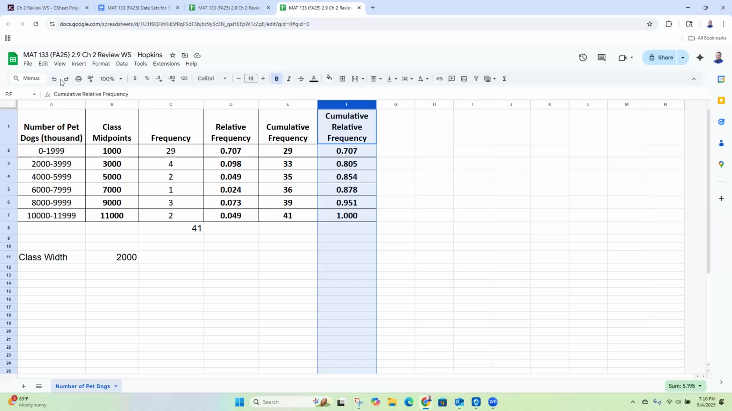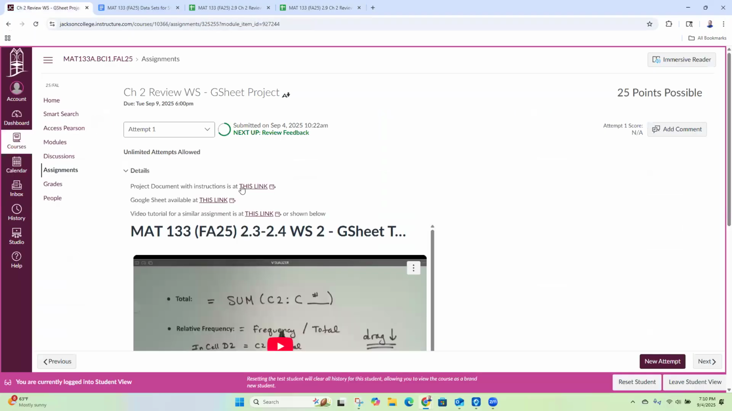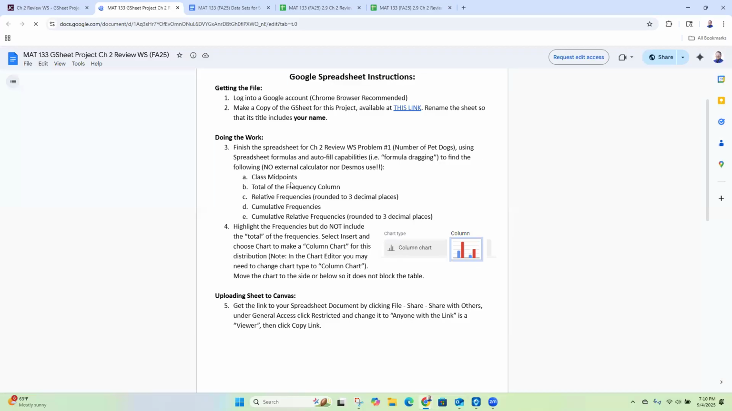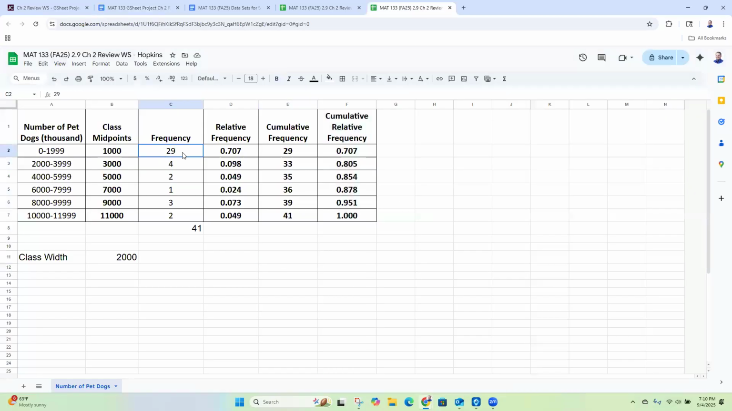So let's, oh wait, no, we're not done with the project, are we? There's one more step for the project, isn't there? So for the project, the project document with instructions is here. Yeah, I didn't even look at the instructions. So here's the instructions. Same things I just told you, but I missed a part. We want a chart. Okay. So let's get a chart in our Google Sheet here. So we want a chart of our frequencies.